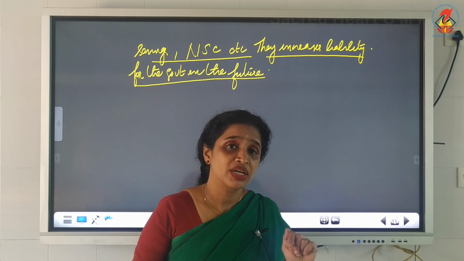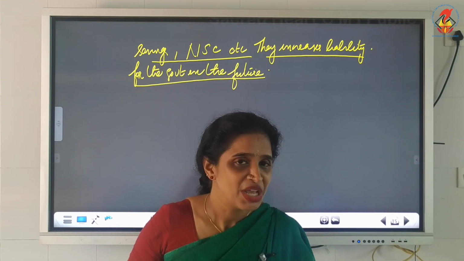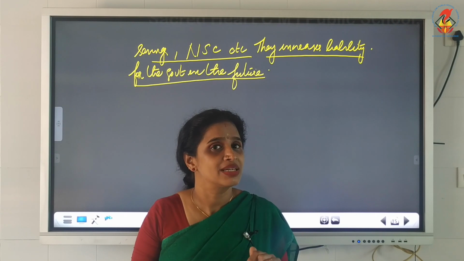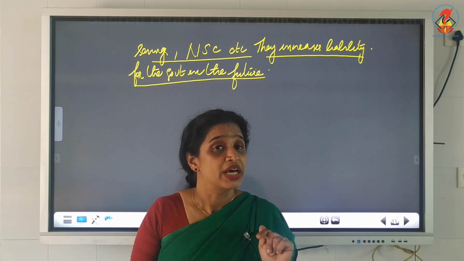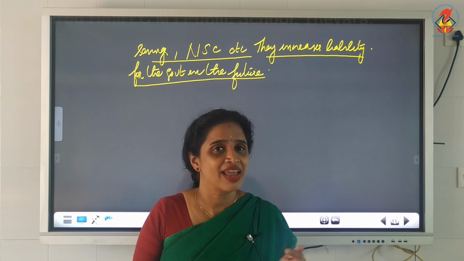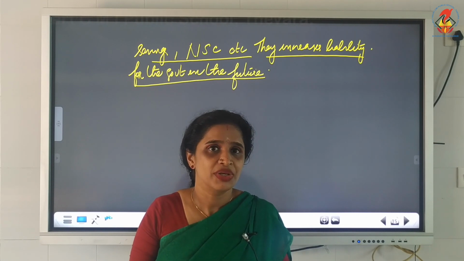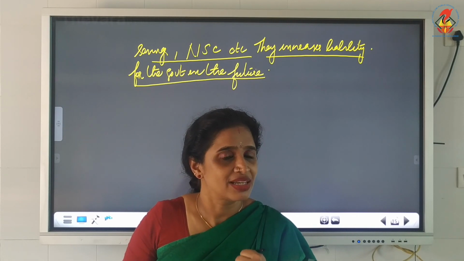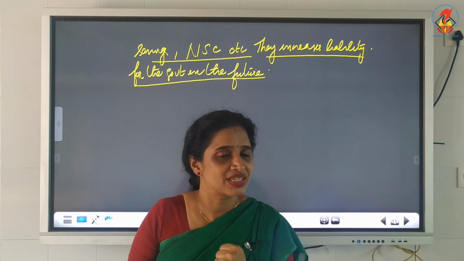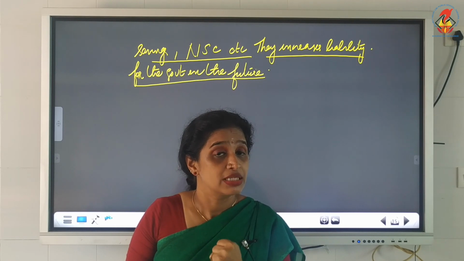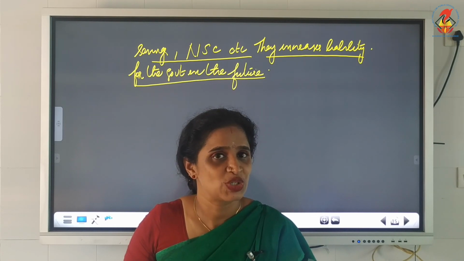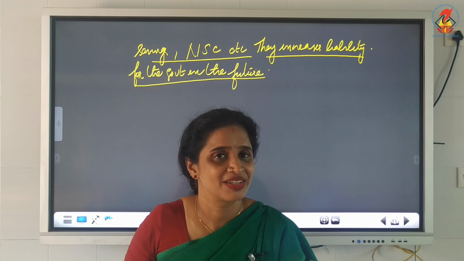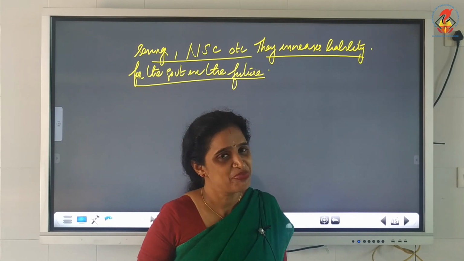Revenue receipt is not creating any headache for the government, but capital receipt is, because revenue receipts neither create any liability nor reduce any asset. Tax and non-tax revenue is what the government is getting. But capital receipts either create a liability or reduce the assets, because the government is getting money but later has to repay it with interest. It is reducing the asset and creating a liability for the future.